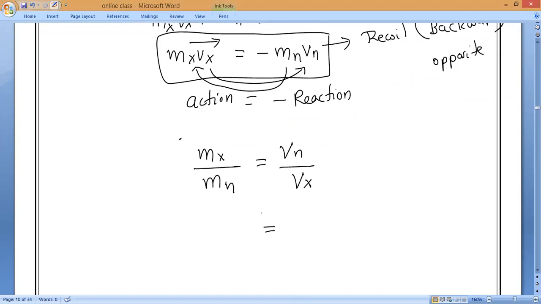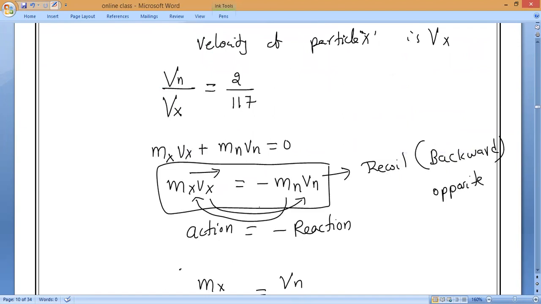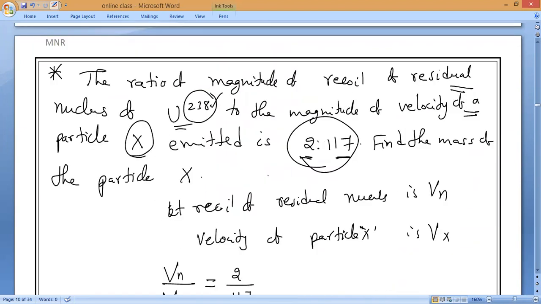Now observe very carefully. A particle X is releasing from where, guys? For example, Reddy has 100 rupees. This is the total mass. Now from that, I release 1 rupee, 1 rupee is getting out. So the total is how much? 99. Now the total mass of uranium they have given is 238. Now some particle is coming out. What is that particle?